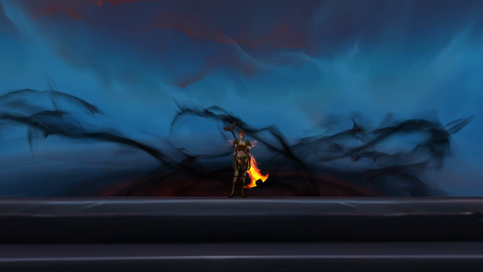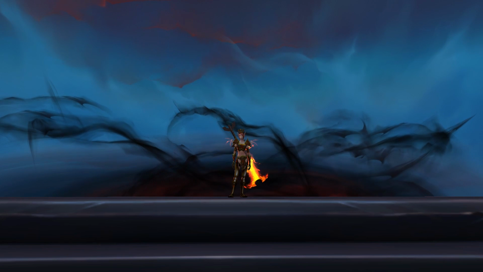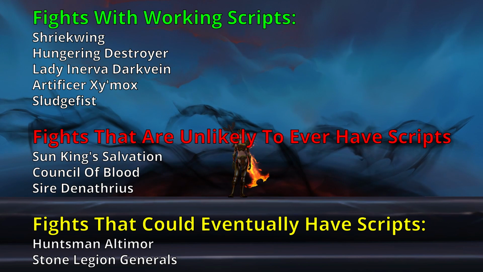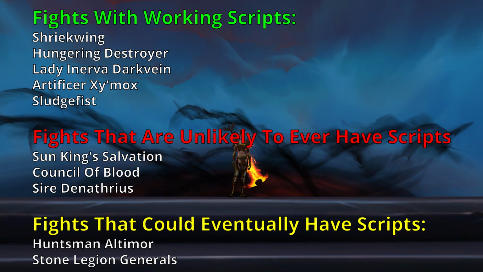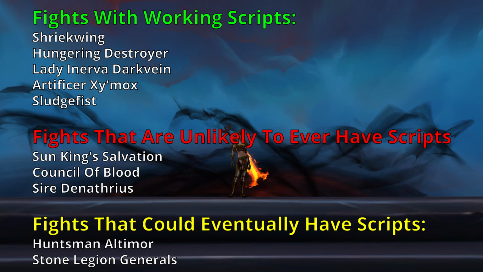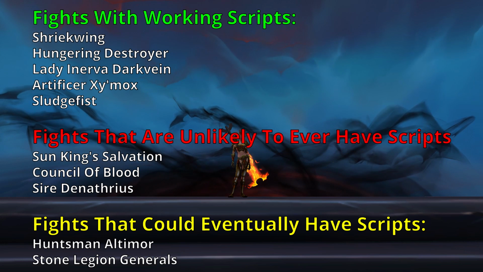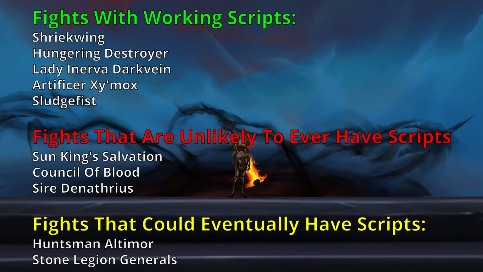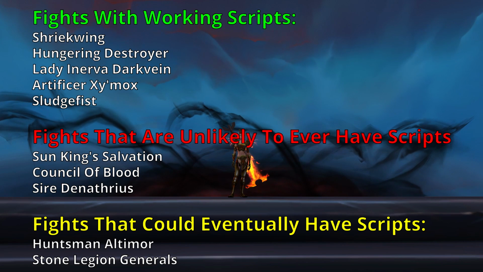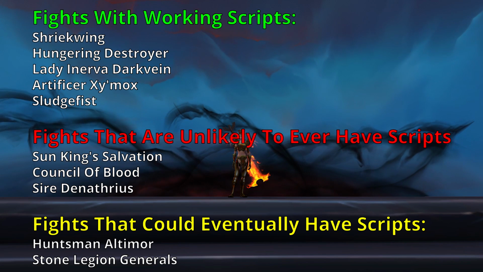Second, there are some fights that I am currently unable to generate scripts for. Some of them are because of the encounter design, such as Sun King Salvation, where when the boss appears the second time, it's not at the same health that he left at, or on Council Blood, where the bosses heal themselves when one dies, and also there is a custom haste buff from the dance phase. And also there's Sire Denathrius, which has the mirrors that teleport you across the room.